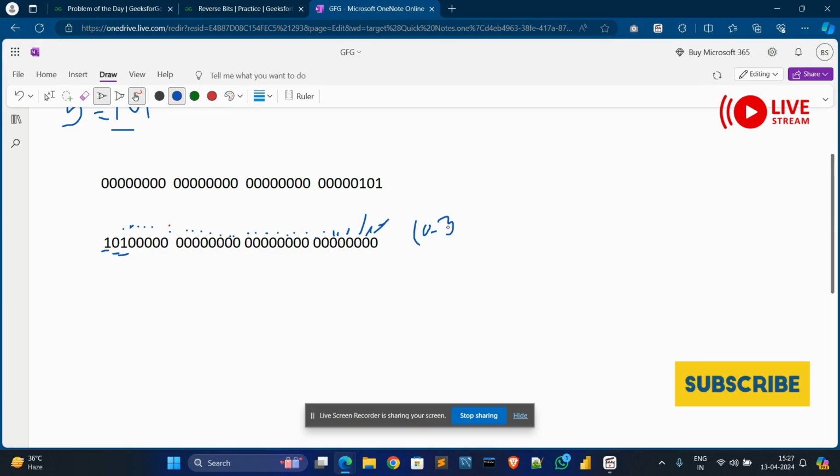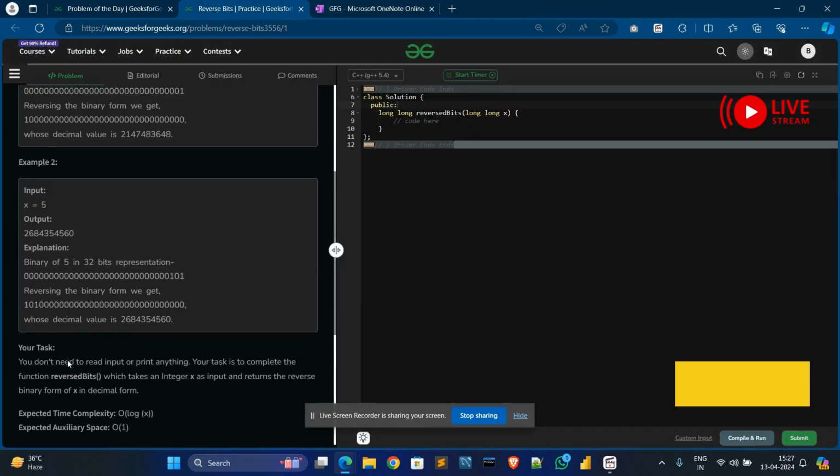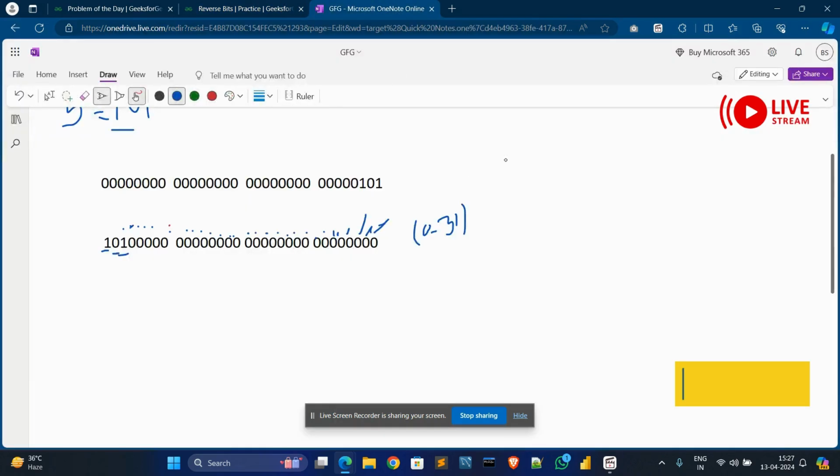And our constraint is 0 less than or equal to x, and less than 2 to the power 32. Then what to do?